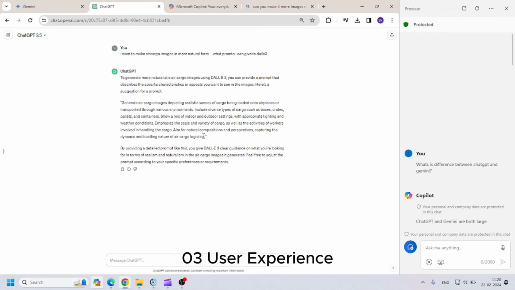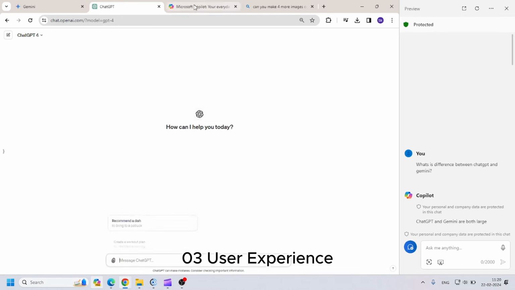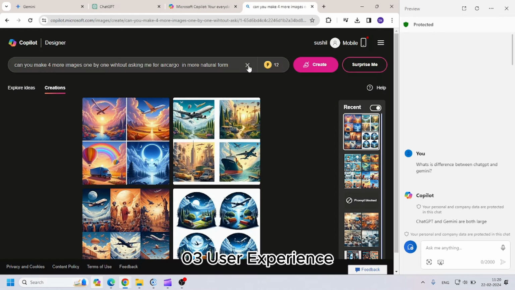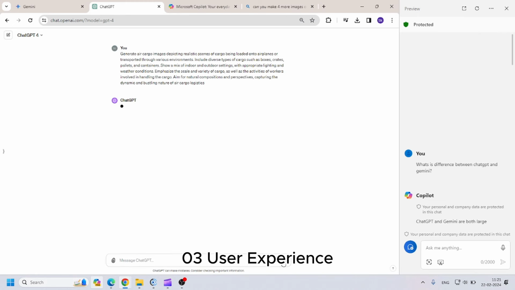So let's give this prompt to both ChatGPT 4 and Copilot. It has some limitation, it cannot copy the whole text, but in ChatGPT you can actually copy the entire text, and then I think in the backend it will summarize it, and then the summarized prompt will be given to DALL-E 3 to generate images.